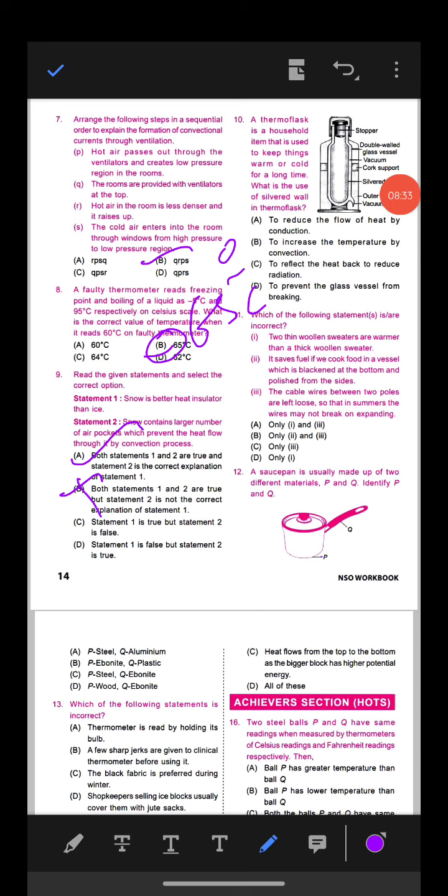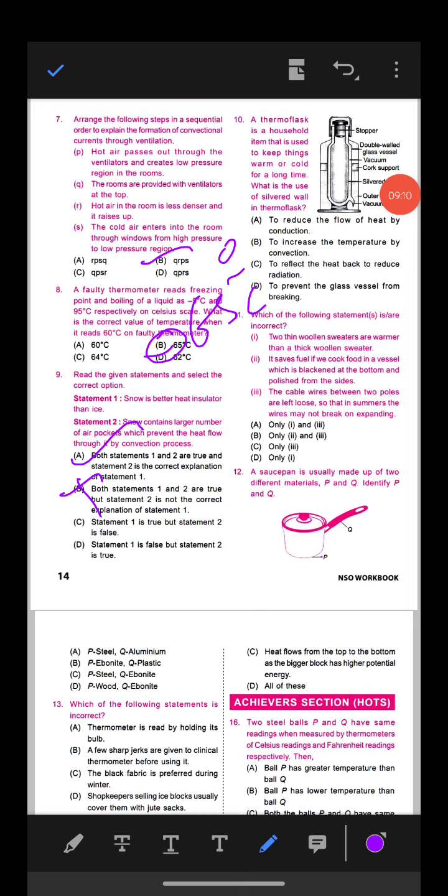not option B. Both statement 1 and 2 are true and statement 2 is the correct explanation of statement 1. Why? Because when atmospheric temperature falls down below 0 degree centigrade, what happened? The water vapor present in the atmosphere freezes directly in the form of minute particles of ice. So these particles combine together to form a cotton like shape called the snow.